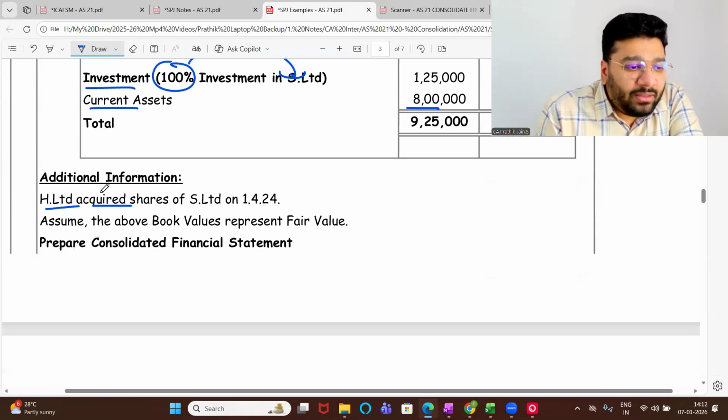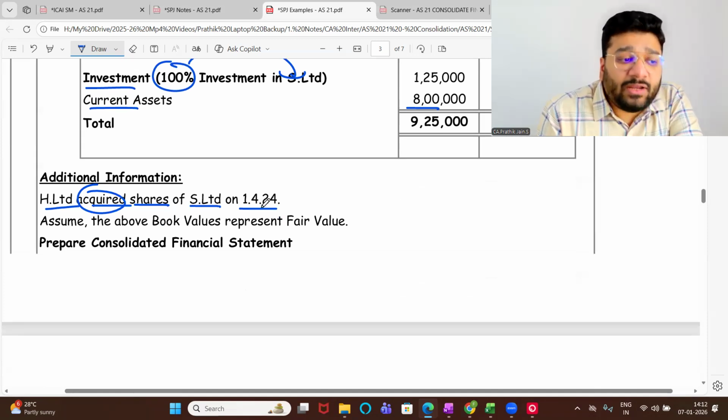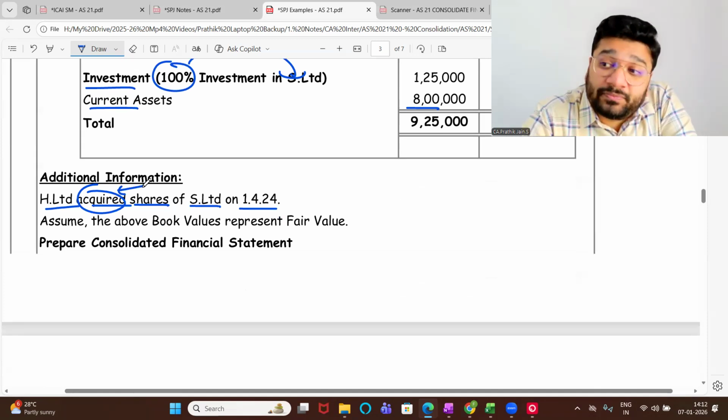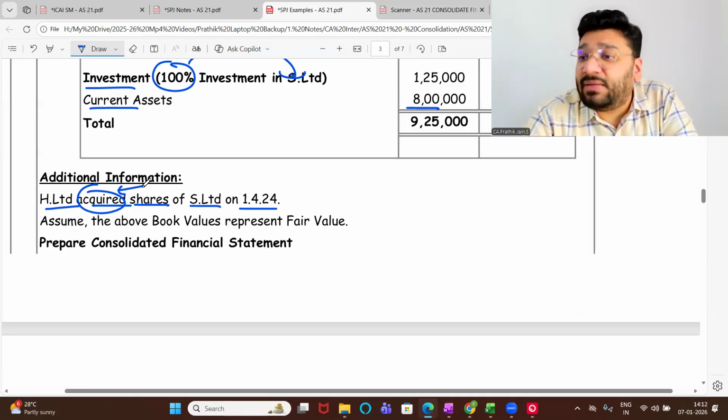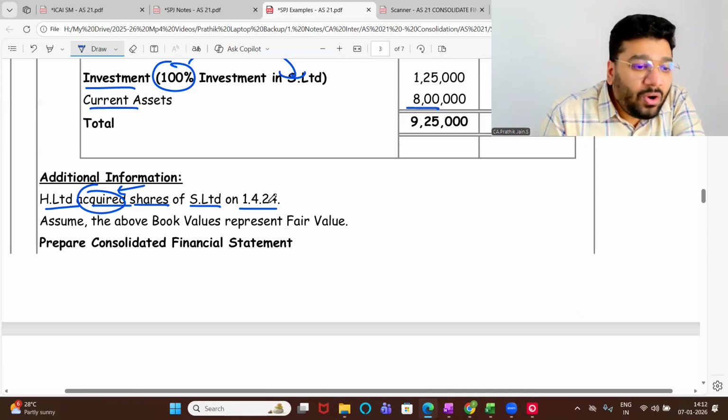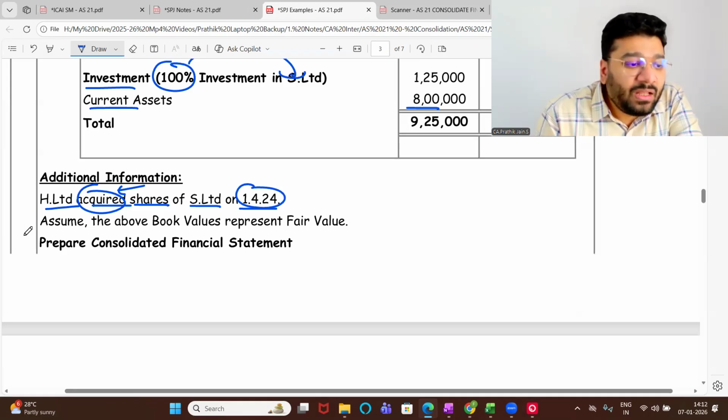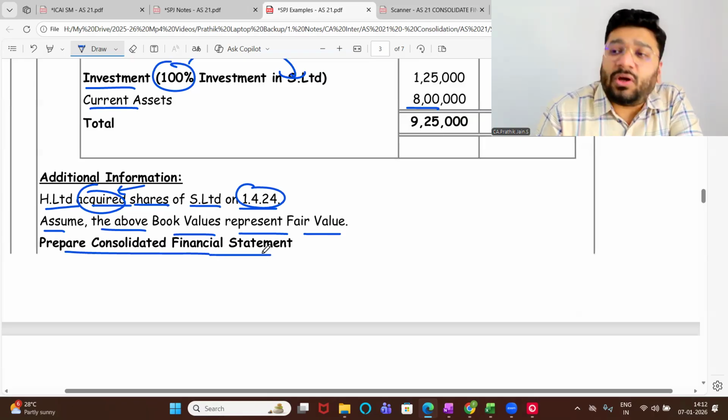H Limited acquired shares of S Limited on 1/4/24. So H Limited has acquired the shares from whom? From the existing shareholders of S Limited. The old shareholders of S Limited, from them it was acquired on 1/4/24, 1 year prior. Assume the above book values represent fair value. Prepare the consolidated financial statement.